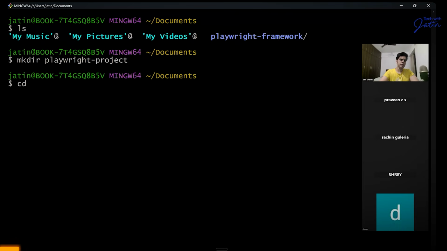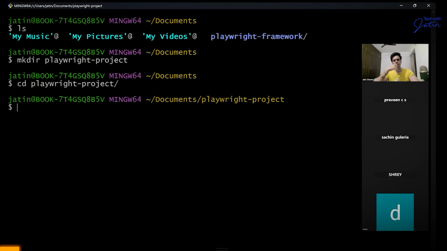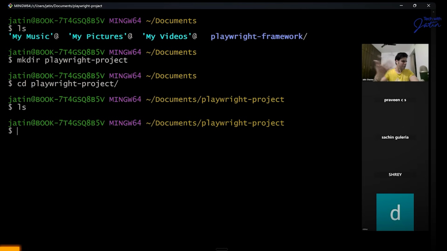And we're just going to go inside this Playwright project. All right. Now, this project right now is empty. It has literally nothing inside it. Empty. And the first thing that we really want to have here is the entire project setup. And the IDE that we use in Playwright, which everyone is well versed with, is going to be your VS Code. Now, there's a shortcut to open VS Code directly in a particular folder, and I believe you guys have already seen me doing this a lot of times, which is code space dot.